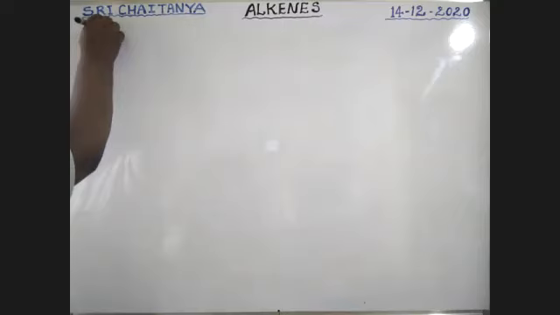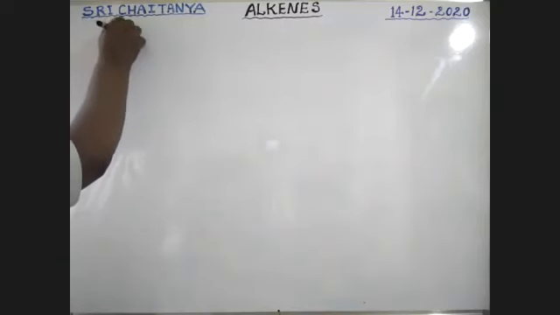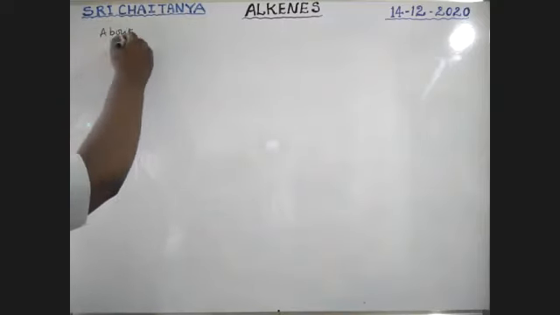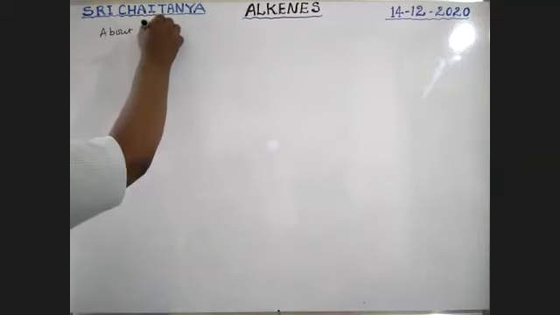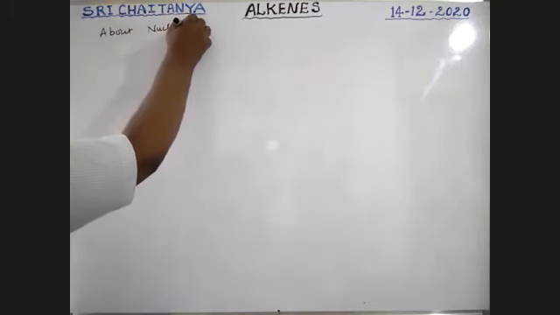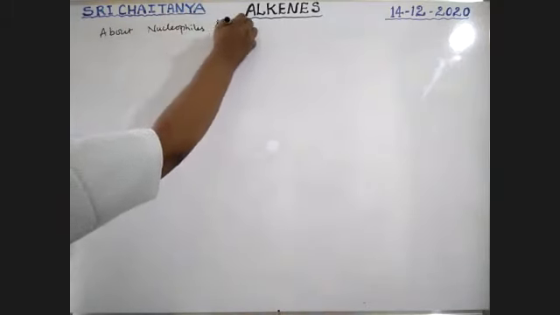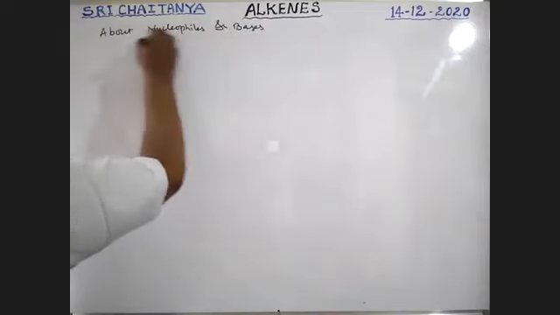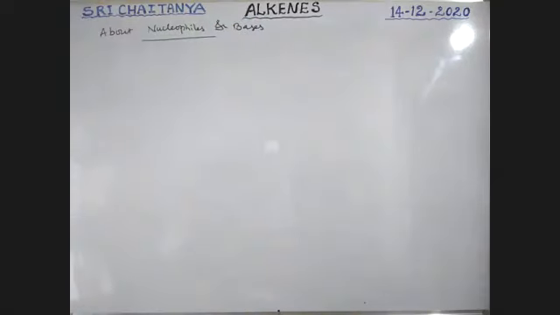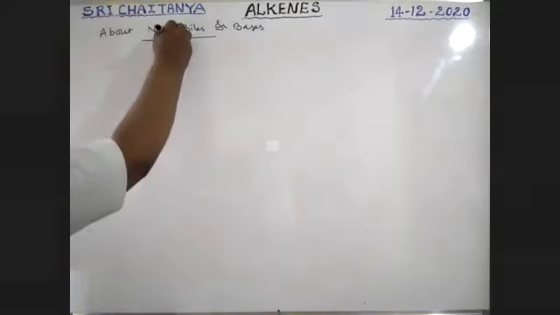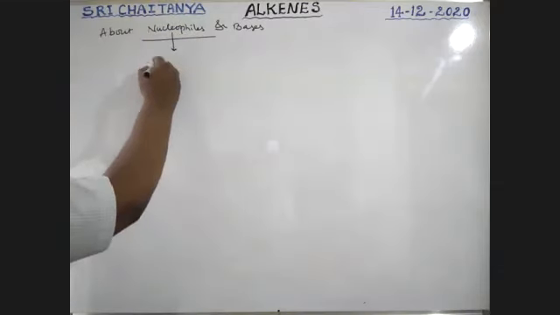About nucleophiles and bases. Okay, boys, nucleophiles explain the kinetic speed of the reaction.